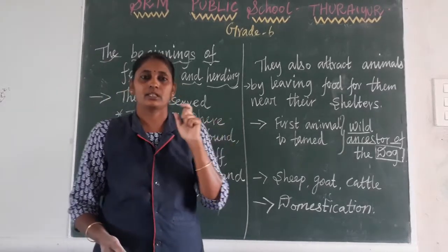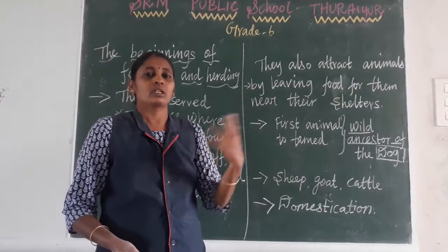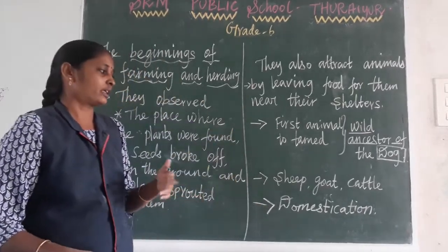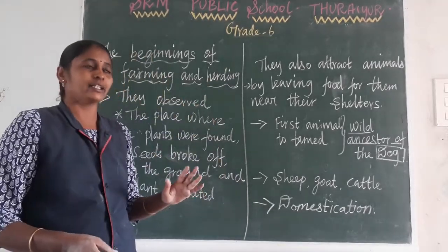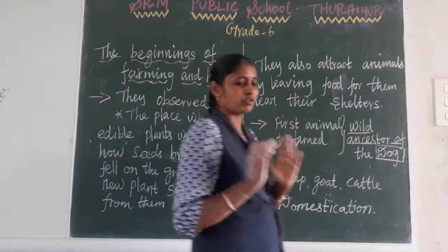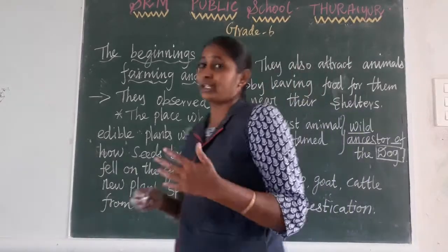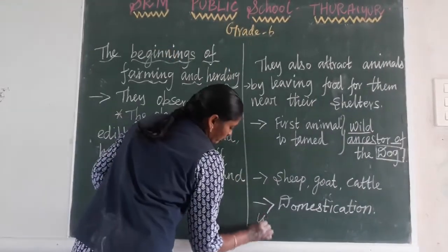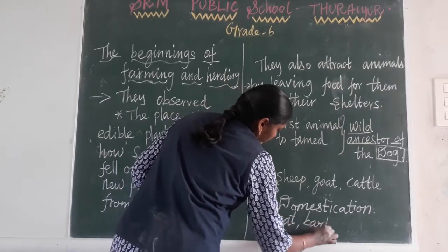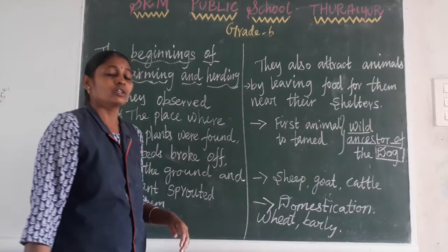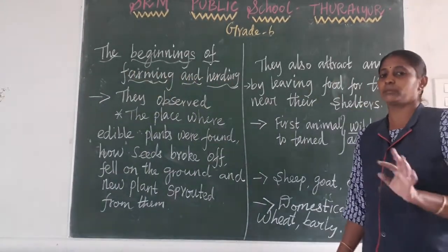Those animals' teeth are very small in size, but the teeth of animals which lived in the forest or in that area were very big. So it is very clear which type of animal and which type of plant they wanted to grow. The plants they grew first were wheat and barley. After that only they started to cultivate rice and the remaining plants.